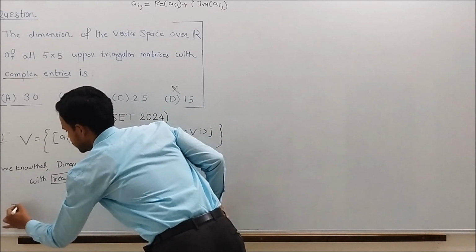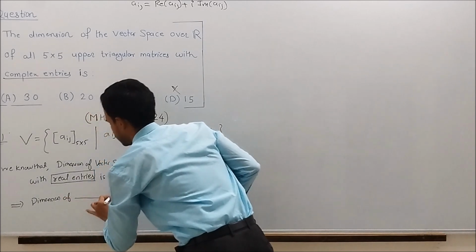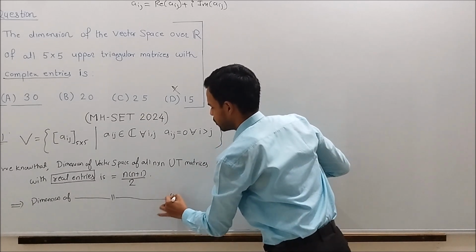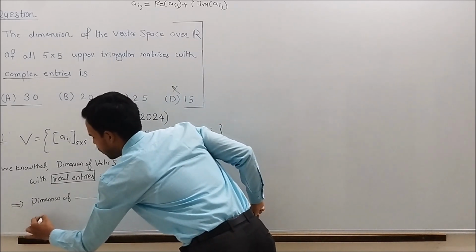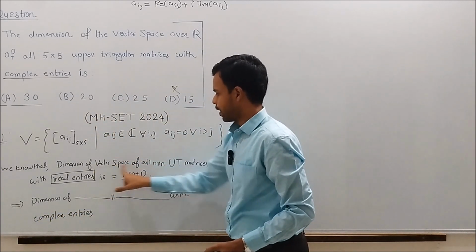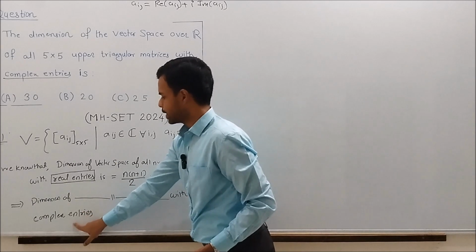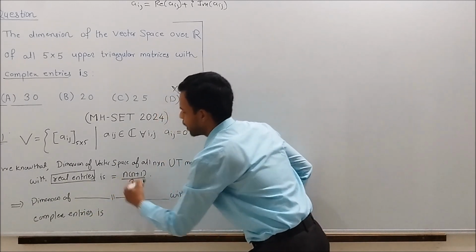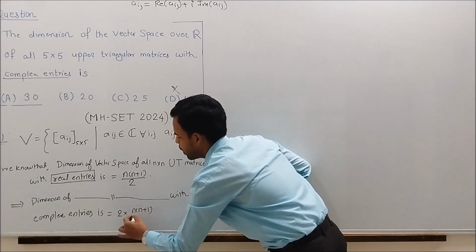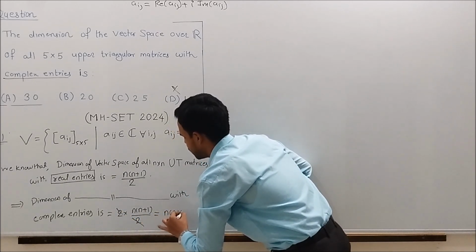So the dimension of the vector space of all n cross n upper triangular matrices with complex entries is 2 times n into n plus 1 by 2. The 2s cancel, so the formula reduces to n into n plus 1.